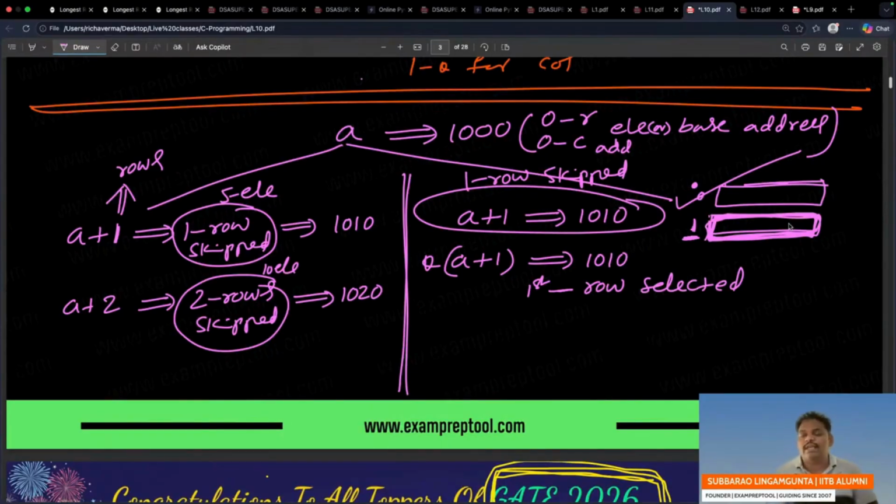So first row selected. Initially you were at the 0th row, so the 0th row skipped. When you say 0th row skipped, where are you? At the first row. So at the first row you did the star operator. Whichever row you are in, in that row you said star. First row selected. Please try to understand.